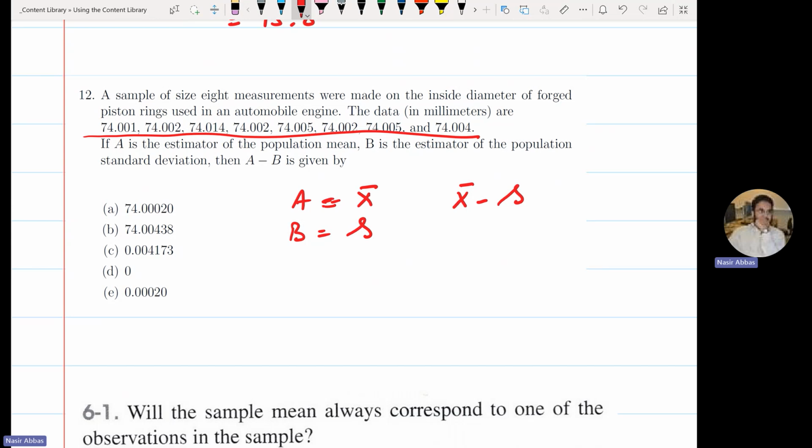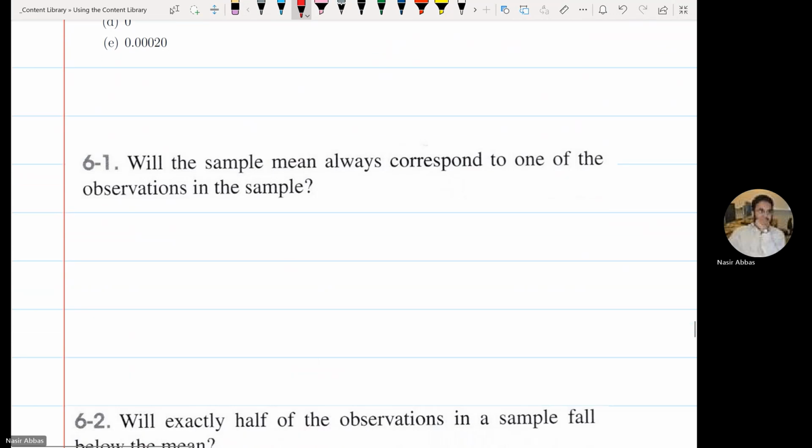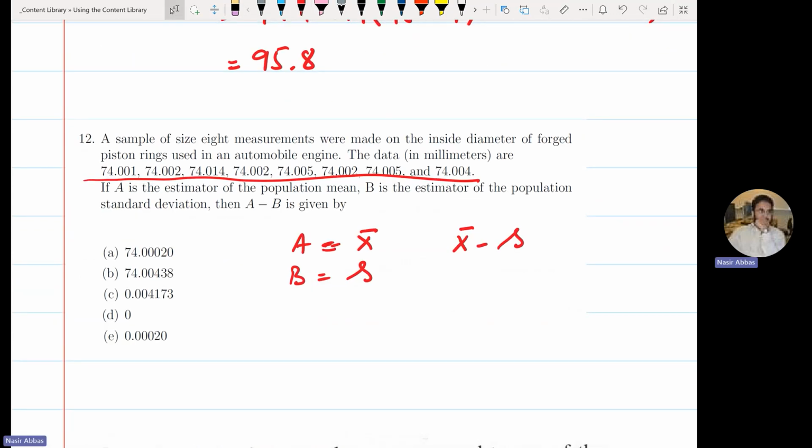I don't see any complication in this question. Simple, but a big majority of the students will make mistakes in this one while using the calculator. So make sure you are very comfortable with whatever calculator you are using in the exam. This question is also long because we did not give you summation x and summation x square. The easiest way is to find the sum of x and the sum of x square right in the beginning, and then use them for both formulas of S and X bar.